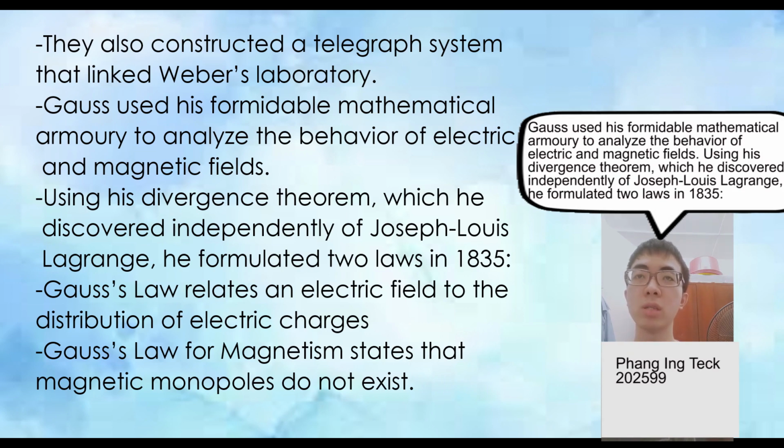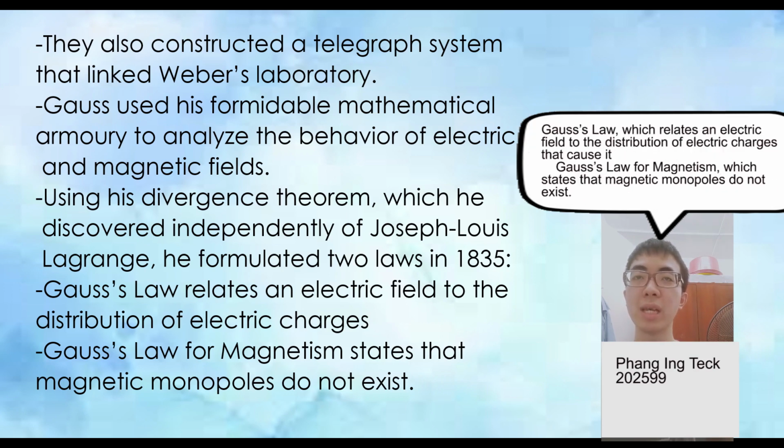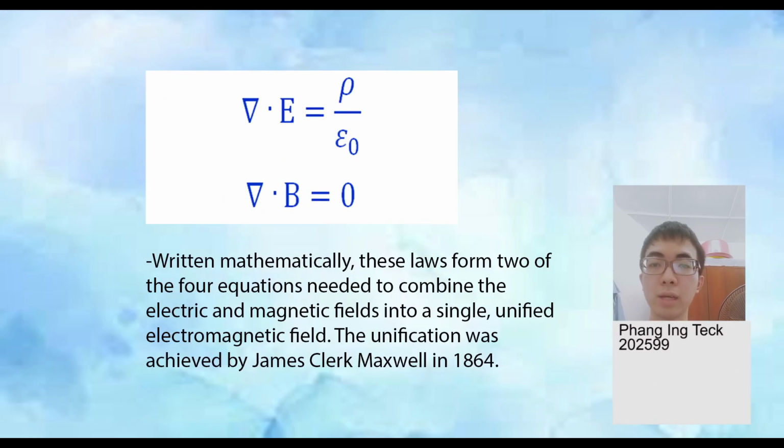Using his divergence theorem, which he discovered independently of Joseph Louis Lagrange, he formulated two laws in 1835. Gauss's law, which related an electric field to the distribution of electric charge that causes it. Gauss's law for magnetism, which states that magnetic monopoles do not exist. Written mathematically, these laws form two of the four equations needed to combine the electric and magnetic fields into a single unified electromagnetic field. The unification was achieved by James Clerk Maxwell in 1864.